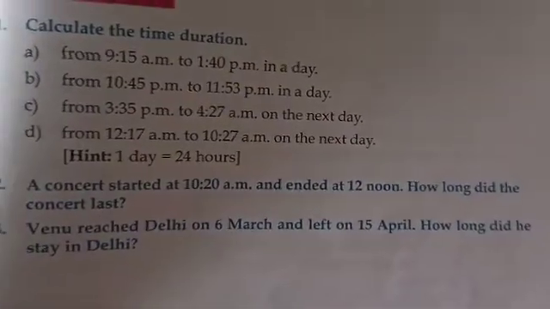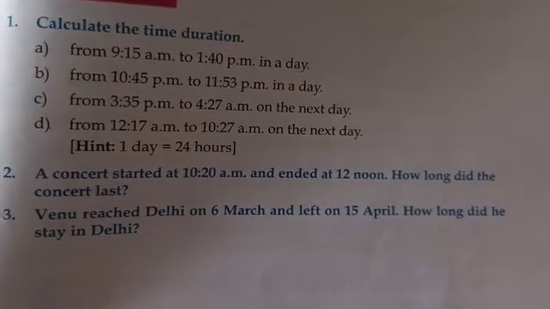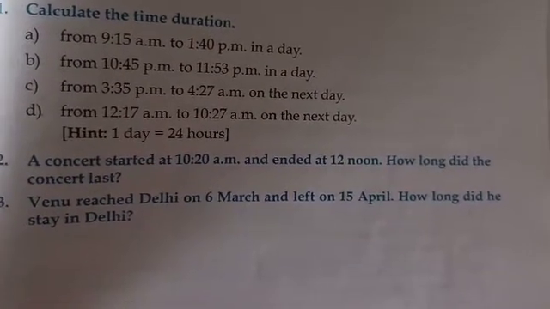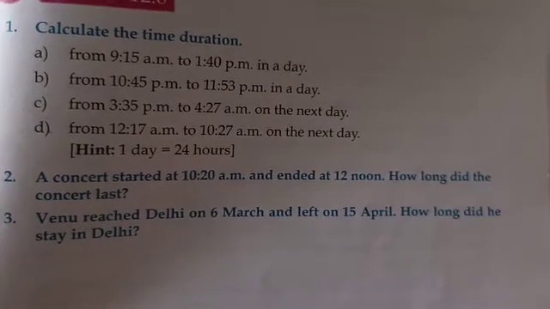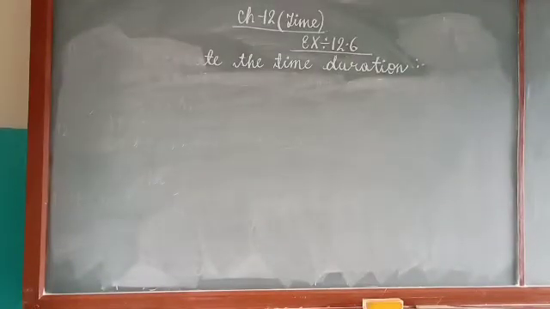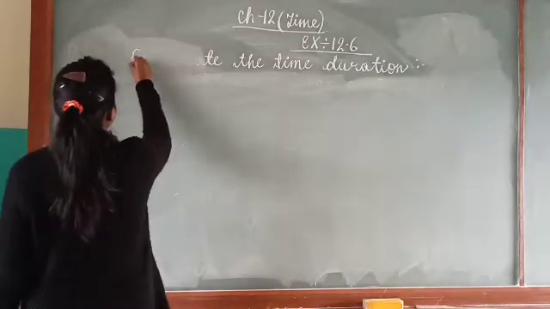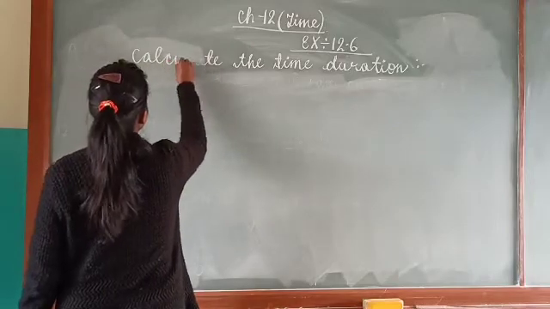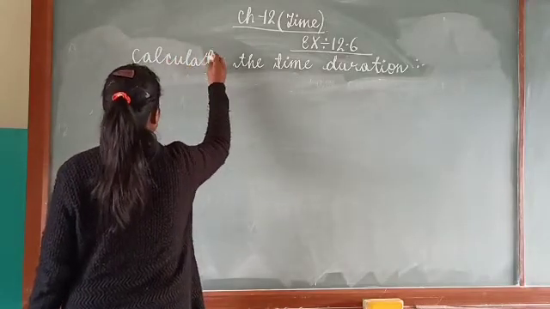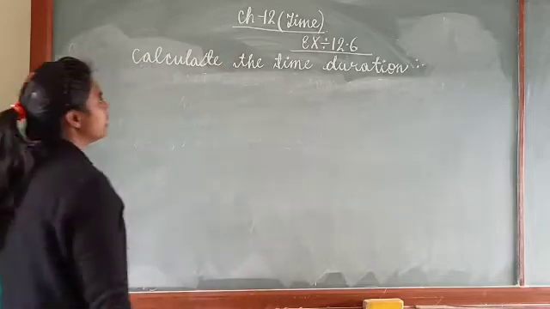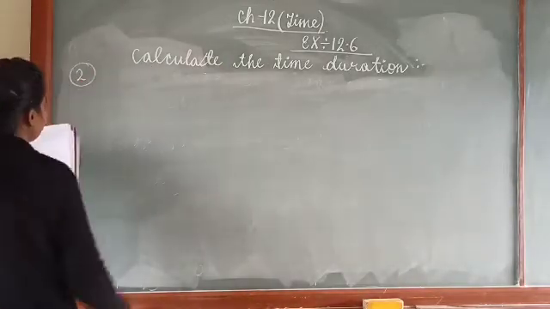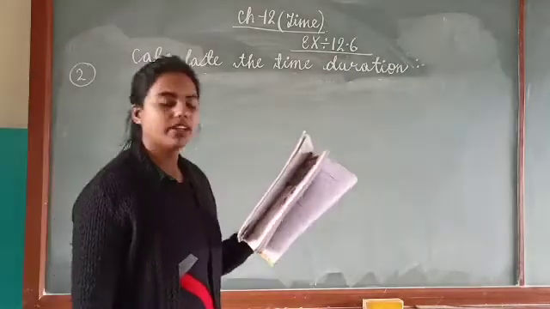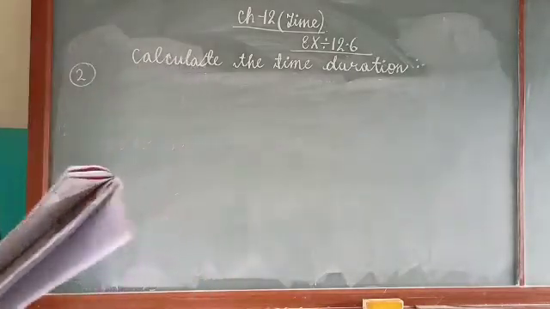Question I'm showing you. A concert started at 10:20 am and ended at 12 noon. How long did the concert last? So you have to calculate here the time duration. Okay, question number 2. First of all, we will write the statement related to this very word problem.